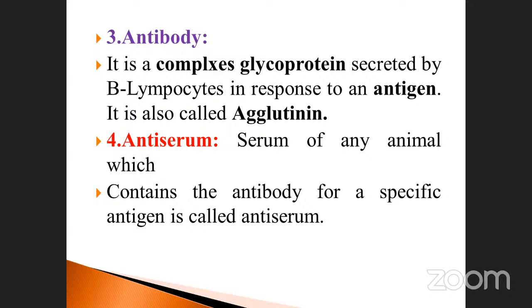Take an example: how will you identify the blood group? So we can identify the blood group by the antibody it contains, sir. It can be either antibody A, or antibody B, or A and B, or no antibody, which is O. So antibody or antiserum? Antiserum, sir. Right, good. So antiserum is one of them.